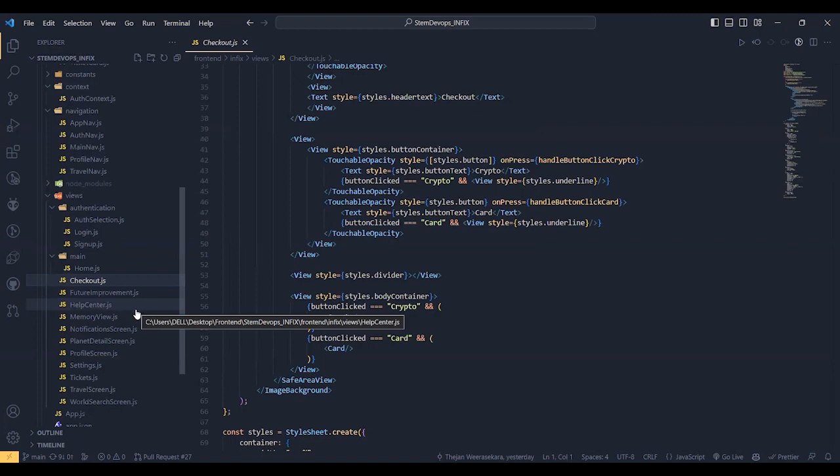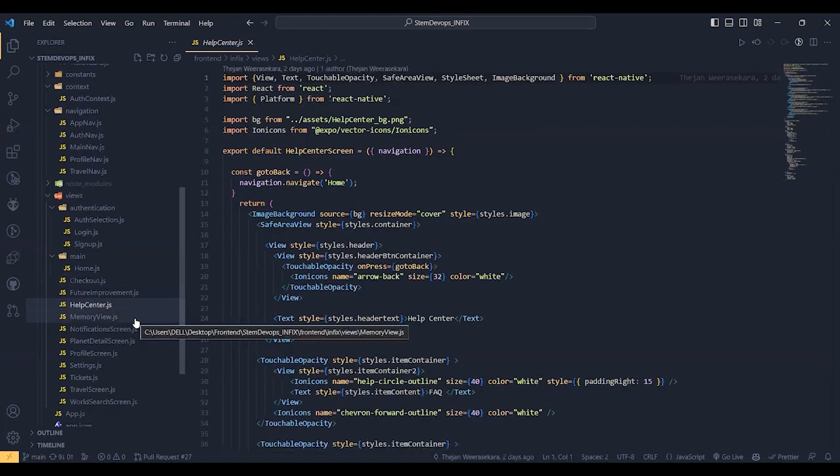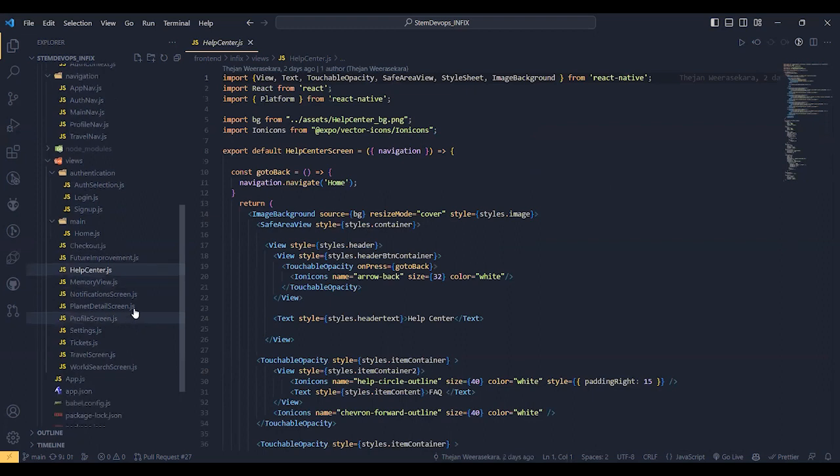Help center is again a view created for informational purposes on how to access the application, like the trend of the current day.